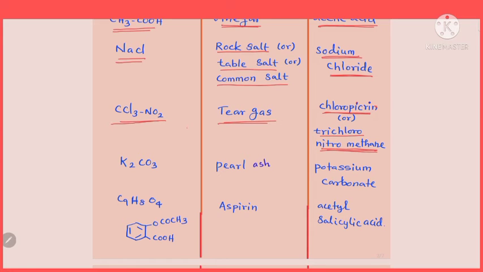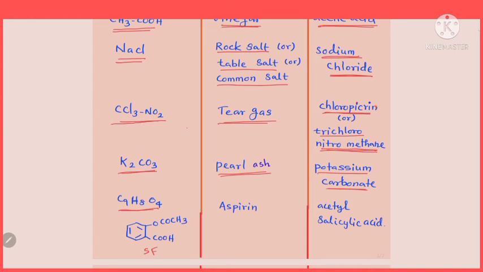Okay, the next one with formula K2CO3, pearl ash. It has a common name, pearl ash, which is nothing but a carbonate of an alkali metal. Potassium carbonate, okay, right.